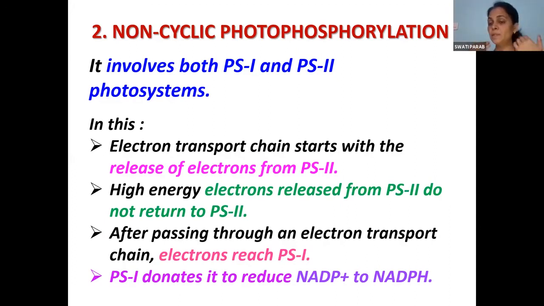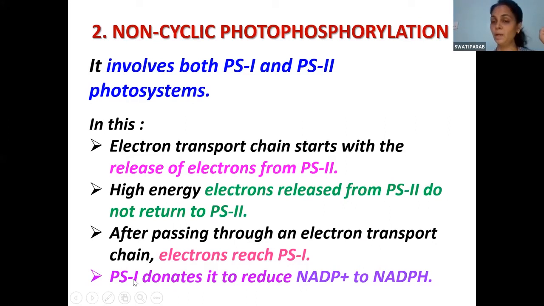All accessory pigments will trap the light energy. It will bring it up to PS2. Then that high energy electron will be released by PS2, but it will not return back to PS2. यहाँ पे भी high energy rich electron will be evolved and that energy-rich electron will again pass on through the electron carriers. Then it will come to PS1. From PS1 that electron will be donated out.